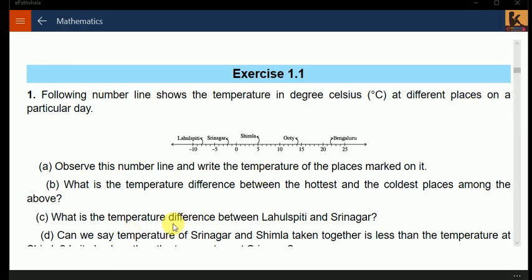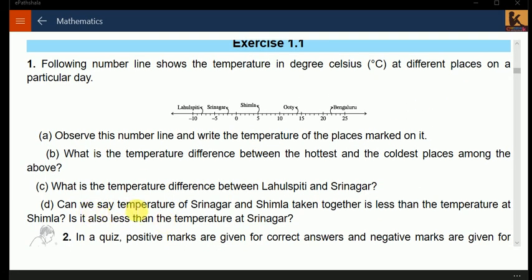Next, can we say the temperature of Srinagar and Shimla taken together is less than the temperature at Shimla? If we add the temperatures of Srinagar and Shimla together, is it less than the temperature at Shimla? Is it also less than the temperature at Srinagar? You have to check it.